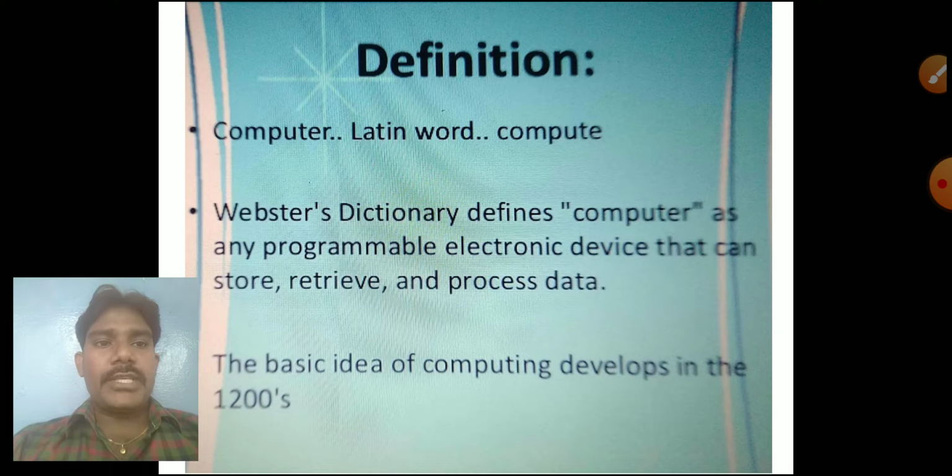Next, the basic idea of computing developed in the 1200s. So a computer is an electronic machine or device that is used to store and retrieve information and process the data.